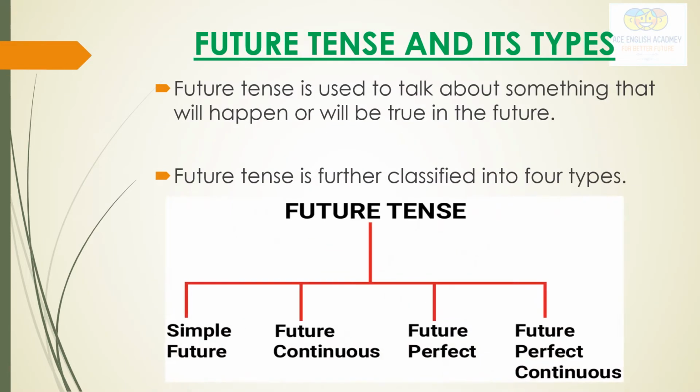See here. As we have discussed, the future tense is used to talk about something that will happen or will be true in the future. It is further classified into four types: simple future, future continuous, or we call it future progressive tense, future perfect, and future perfect continuous, or we call it future perfect progressive tense. Let's move on now.